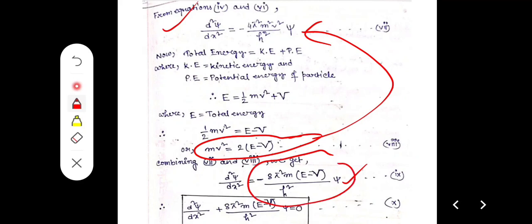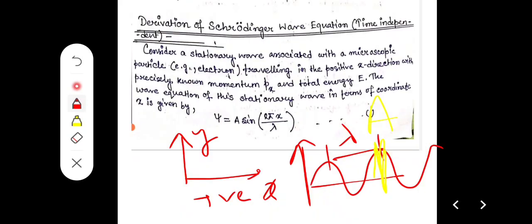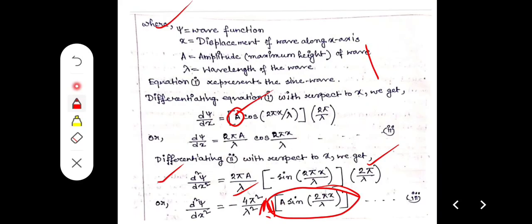Ultimately, we add this term on this side. So we get d square psi by dx square plus 8 pi square m E minus V by h square psi equal to 0. That is also the Schrödinger wave equation, derived by the method of time independent.